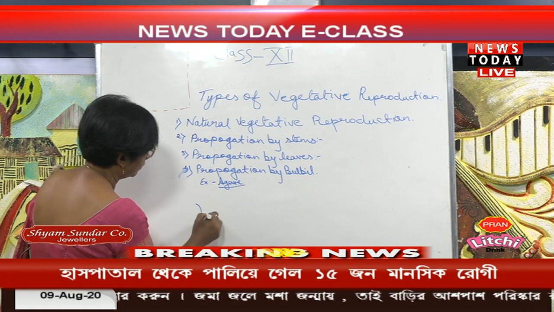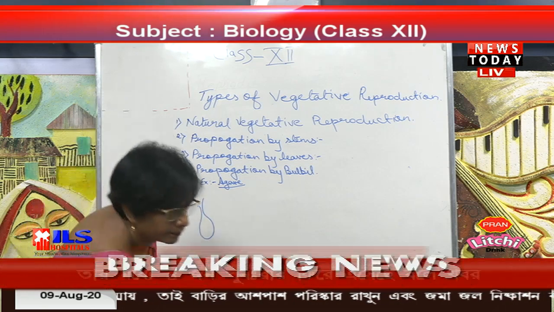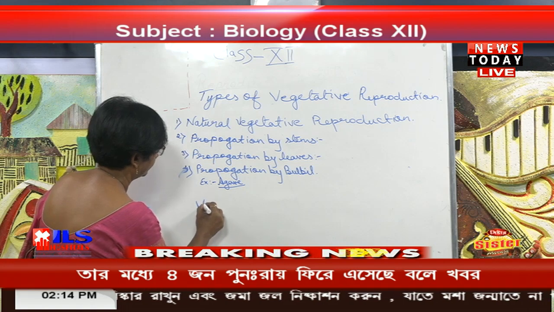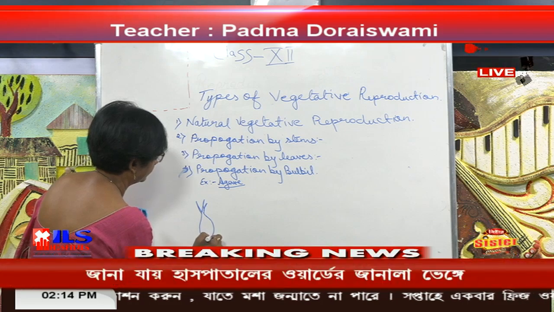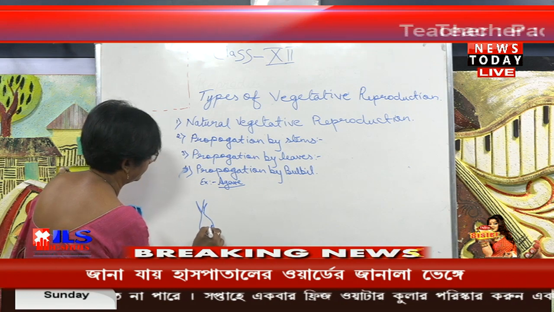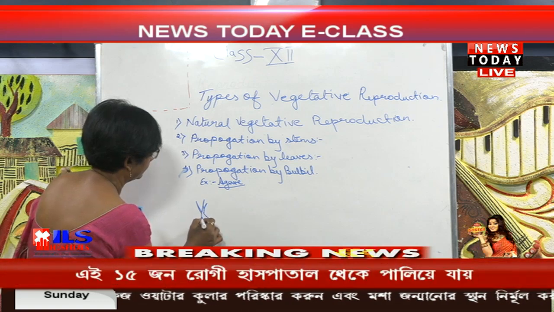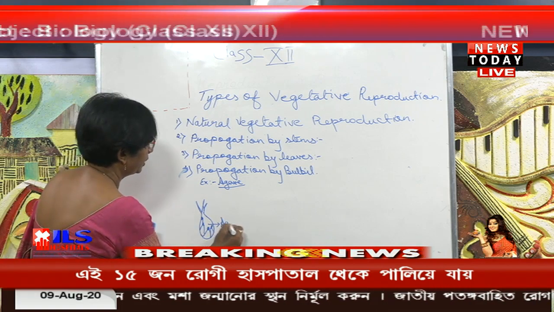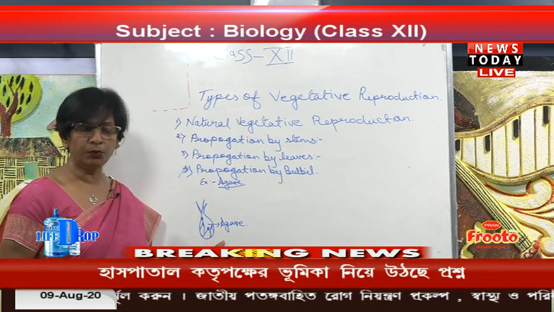This is the fleshy one only, agave, which gives propagation, developing into a new plant.